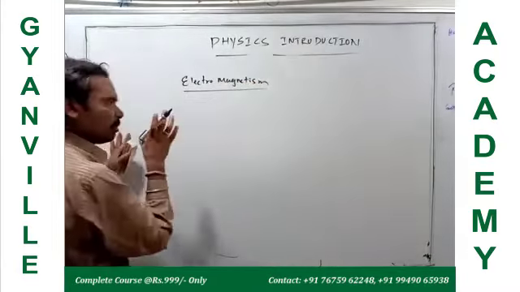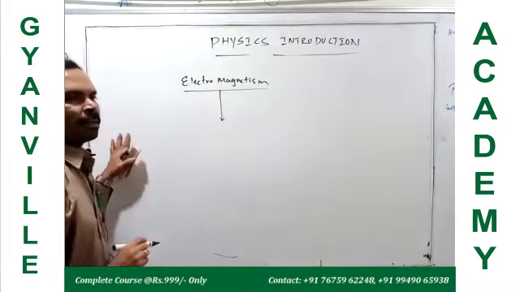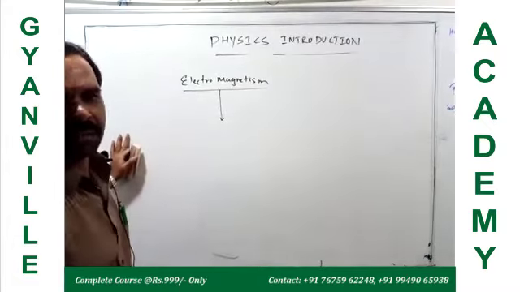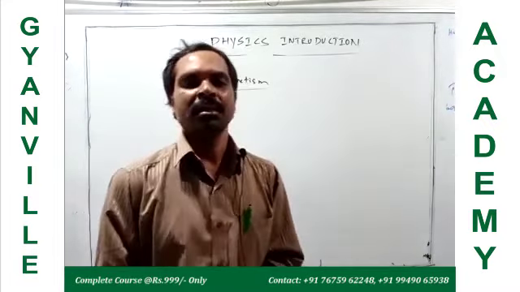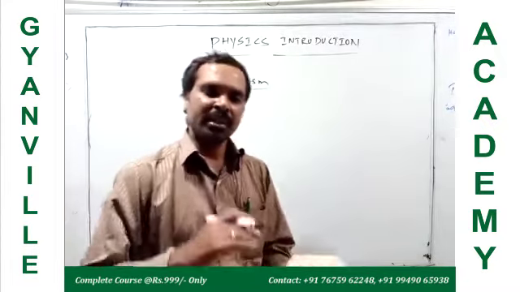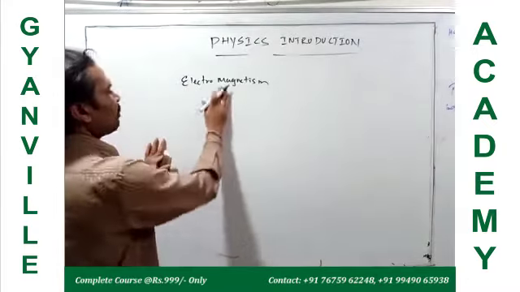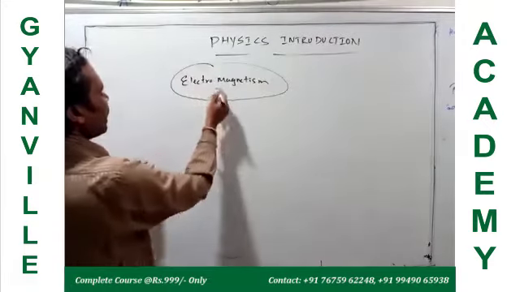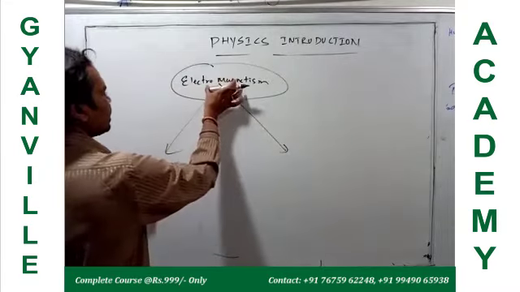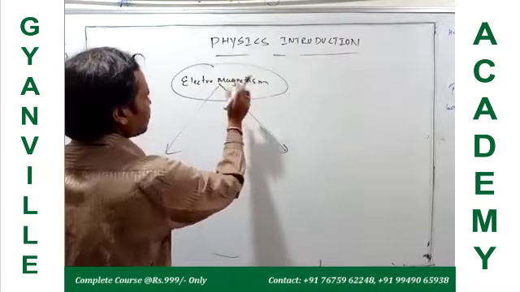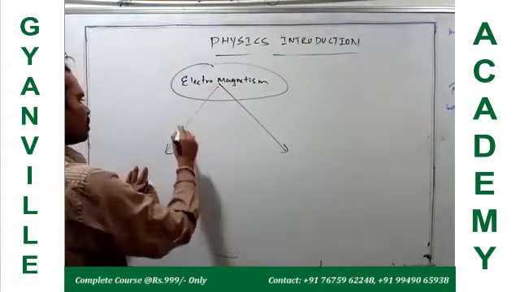In this electromagnetism branch, we study the properties of charged particles, or the phenomena exhibited by charged particles when they are at rest, and when they are in a state of motion. So electromagnetism is the branch of physics that should be studied in two different categories. This branch of physics studies about the charges. So it is divided into two categories.